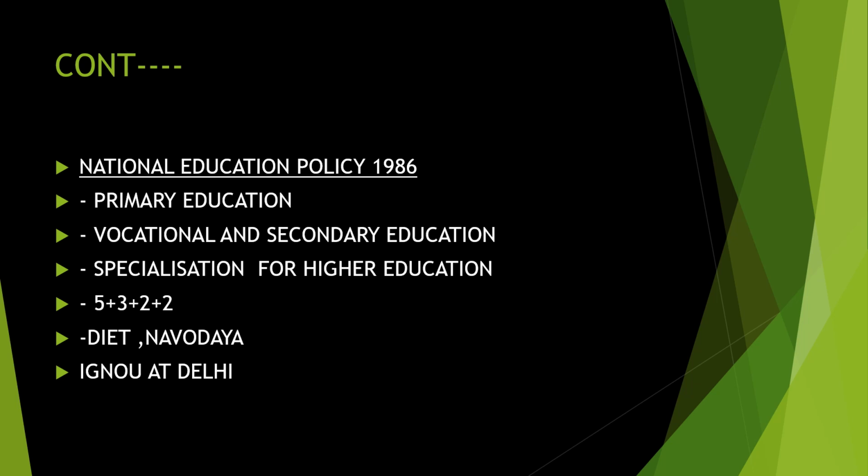Then DIET has to be brought for the teachers' improvement. Then Navodaya for the gifted children. We know that Navodaya schools had to be started. Then they also discussed IGNOU to start the distance education program. So these are the offshoots of the National Education Policy of 1986.